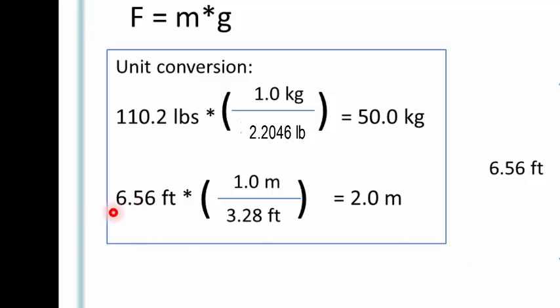Similarly, 6.56 feet. Let's convert that to meters, a more scientific way of expressing this height. There is a relationship that 1 meter is equal to 3.28 feet. Setting this up in this way, I can cancel the feet. Multiplying this 6.56 by this ratio of 1 divided by 3.28 leads to 2 meters.